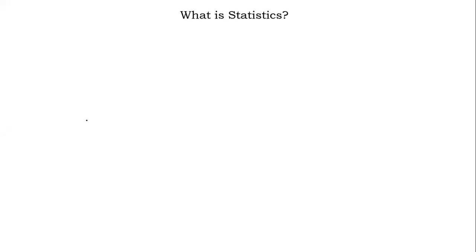So statistics may be defined as that branch of mathematics which deals with the collection of numeric data, proper representation of the same, then manipulations, and hence conclusion or interpretation.